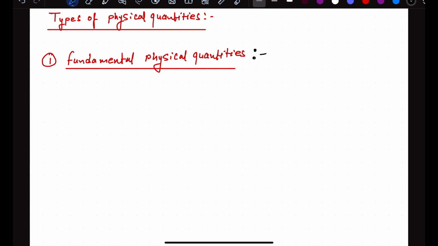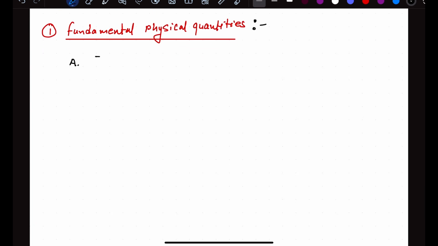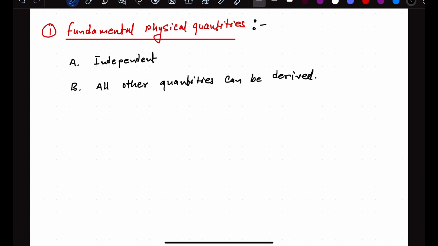This is the first criterion to be called a fundamental quantity, right? So the first thing is these are independent from each other. Second, from this group of fundamental quantities, all other quantities can be derived. Okay, I will explain it. Let's just write it down first. All other quantities can be derived. So these two statements combined make the definition for the fundamental physical quantity.